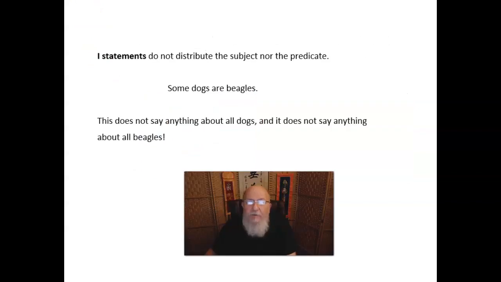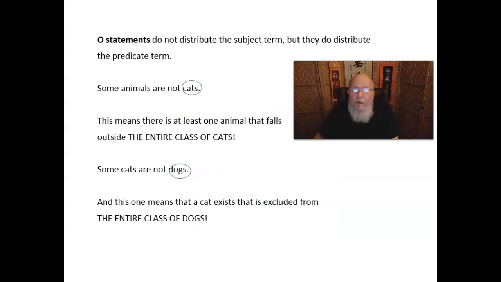Now, I statements, which have the form some S are P, do not distribute the subject nor the predicate, as is clear by what's said here. Some dogs are beagles, right? Well, we're just talking about some dogs, and we're just talking about some beagles. We're not talking about all beagles, and it doesn't say anything about all beagles, right? Finally, if we consider an O statement, O statements do not distribute the subject term. It should be obvious by the some, but they do distribute the predicate term.